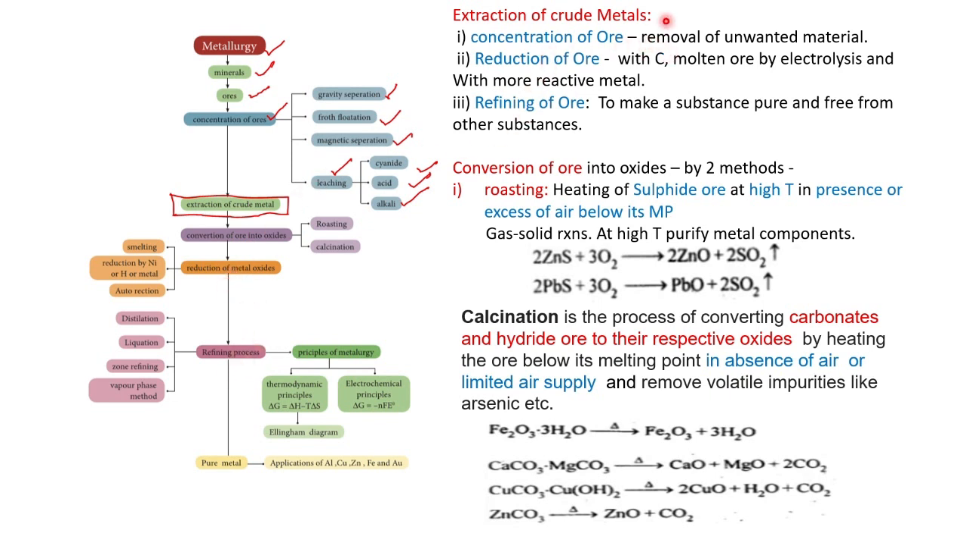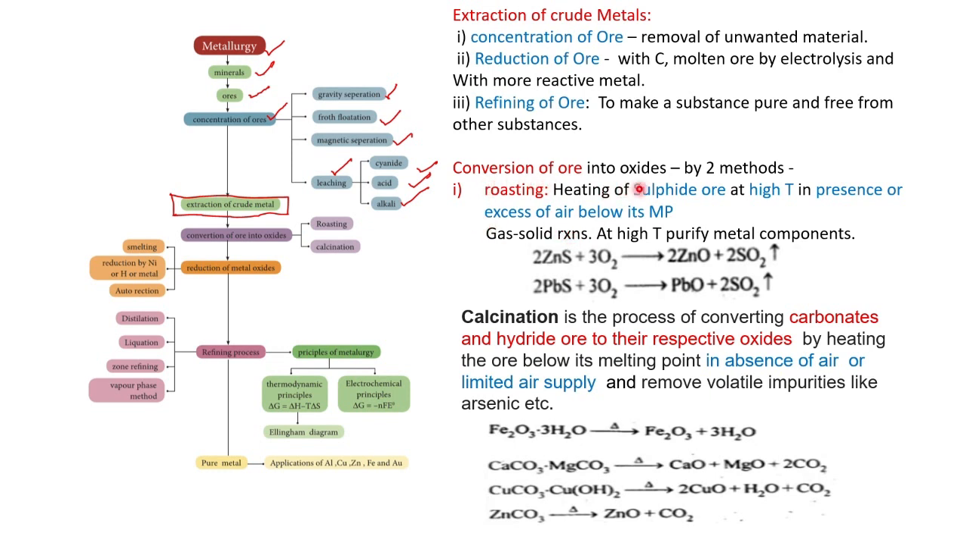Concentration of ore is removal of impurities. Conversion of ore can be done. Then reduction of ore, in the sense that by using carbon it can be reduced. Then refining of the metal, that is purification. We will see those step by step.